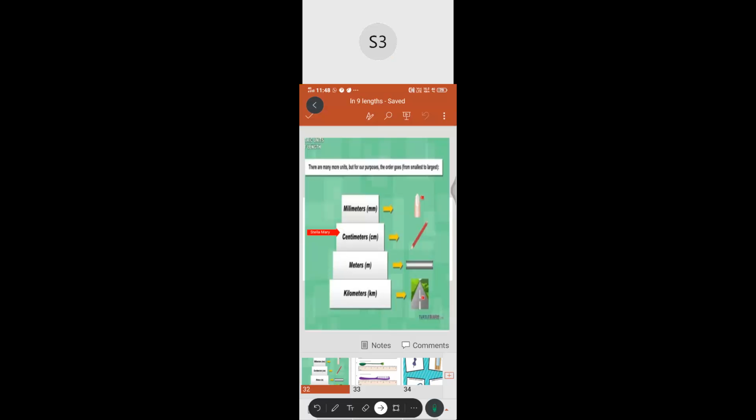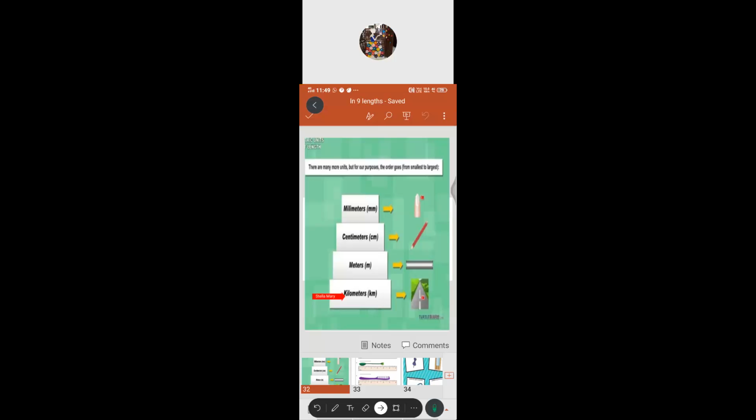Now the kilometer, as we know, is for distance only. Suppose I ask you how long it takes from your place to your native place. If you travel for one day, it takes more than 500 kilometers to reach your native place. That we can say in kilometers.